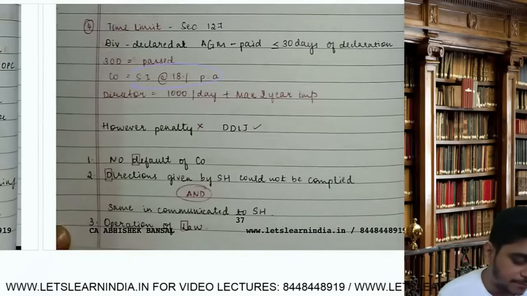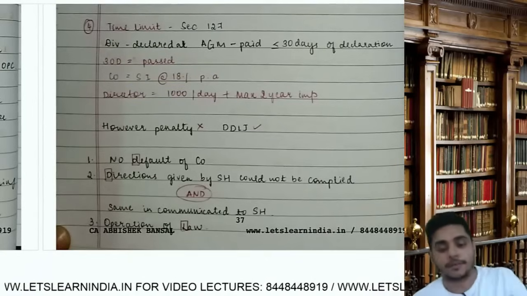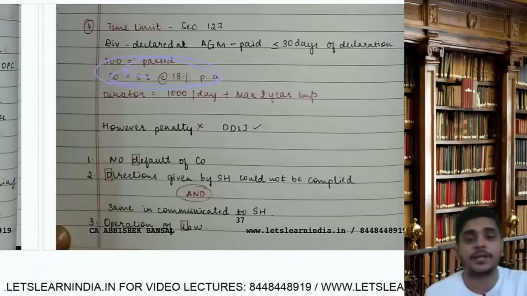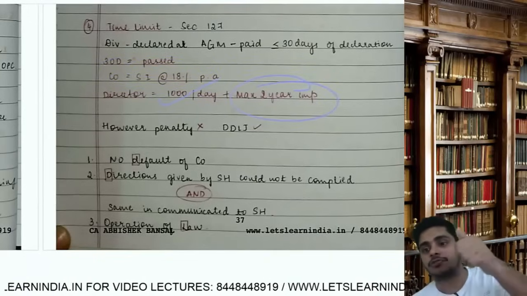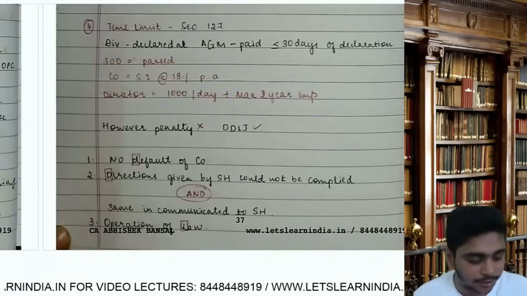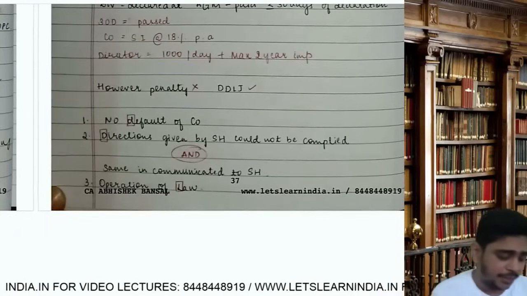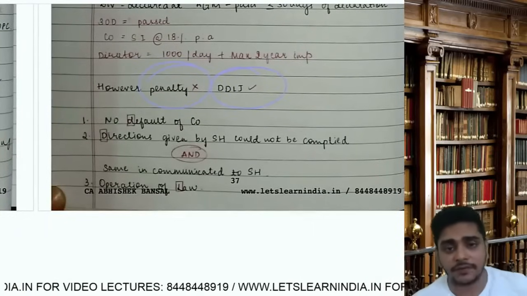The company is liable for simple interest at the rate of 18% per annum. Directors are liable for 1000 rupees per day and a maximum of 2 years imprisonment. However, penalty will not be levied in the following cases.